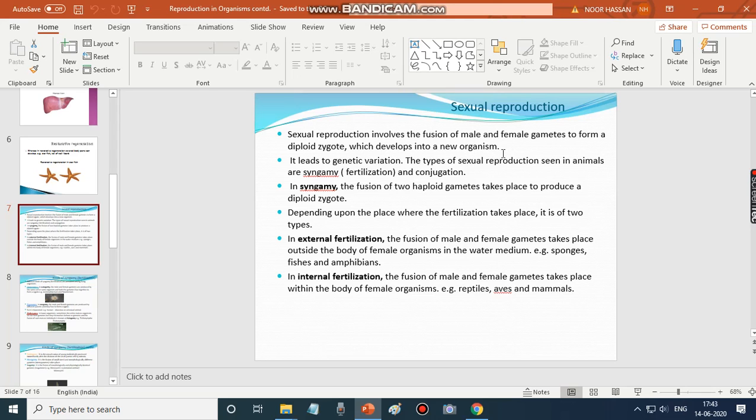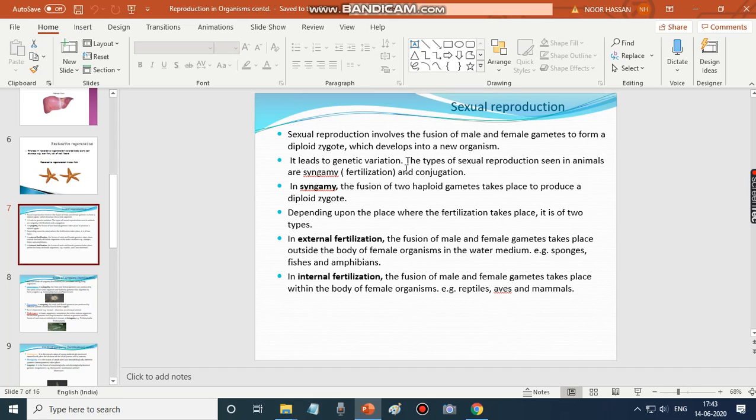In asexual reproduction, we discussed that it involves a single parent, with no gametes involved. But in sexual reproduction, two parents are involved, and also two gametes, male and female gametes, which fuse together in a process called fertilization, forming a diploid zygote that can develop into a new organism.